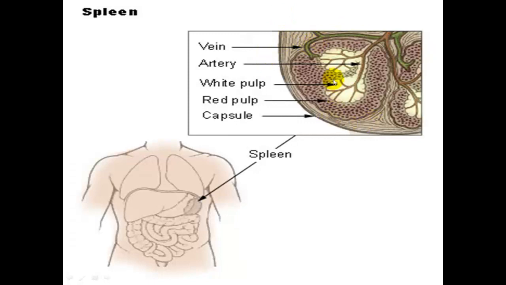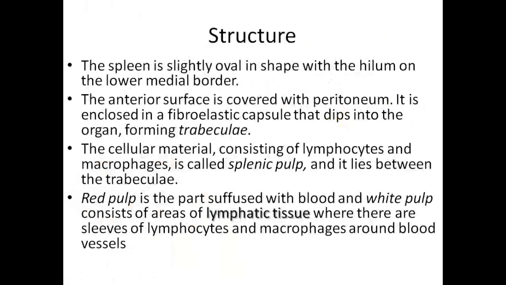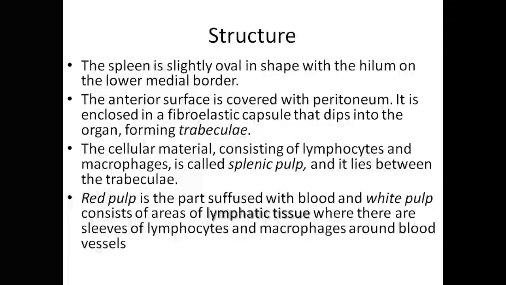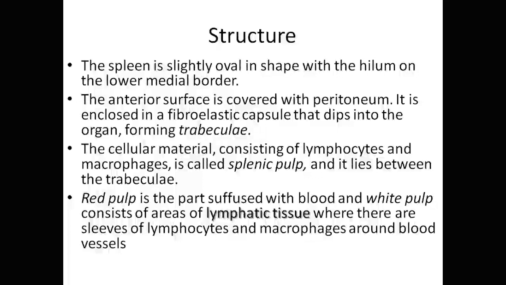It has veins there, it has an artery that takes blood, and it contains something called white pulp and the red pulp, and it is capsulated, covered with peritoneum and a fibrous capsule. So structurally, the spleen is slightly oval in shape, with a hilum on the lower medial border. When I say hilum, it is the point of entrance where the blood vessels penetrate into the organ.